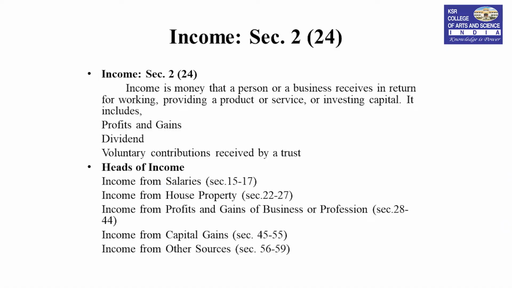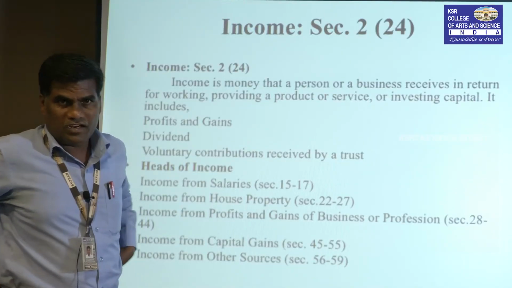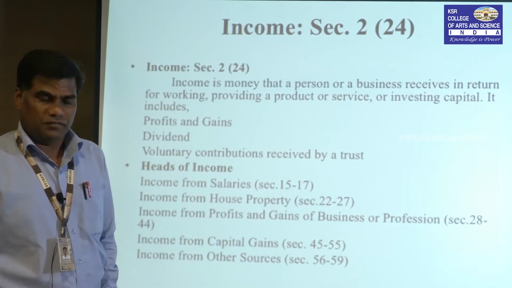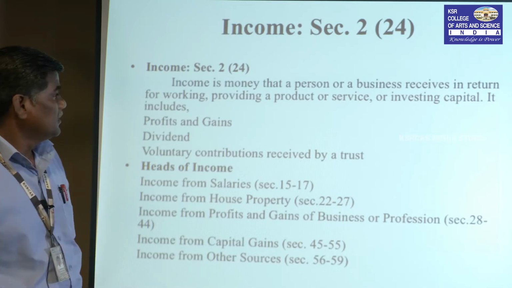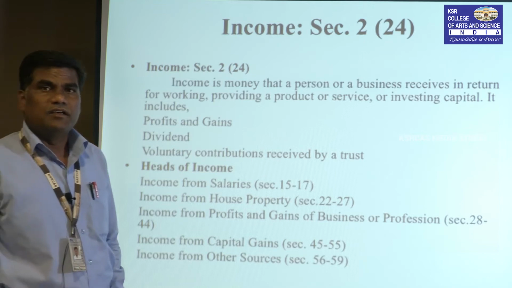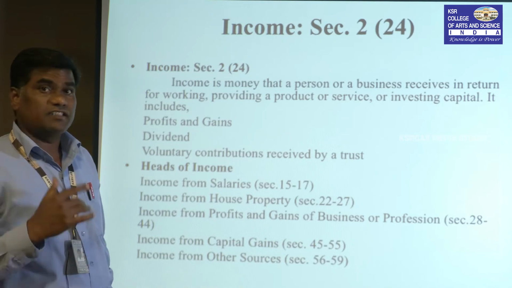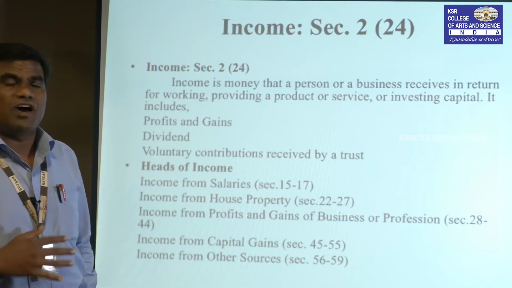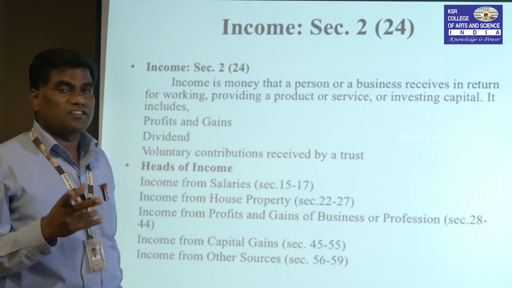Next thing, income, Section 2 under Section 24. Income is important to everyone. If there is no income, we cannot do anything, not only in a family but also in a country. A person can earn money by any activities, that is economic activities. Economic activities generate income. Non-economic activities are also there, but they do not generate income.